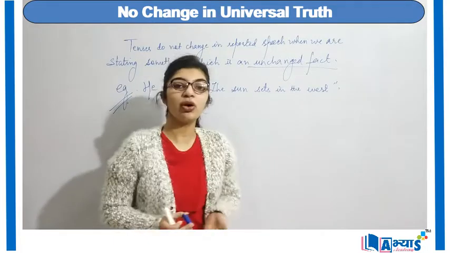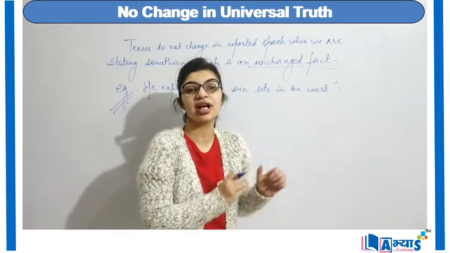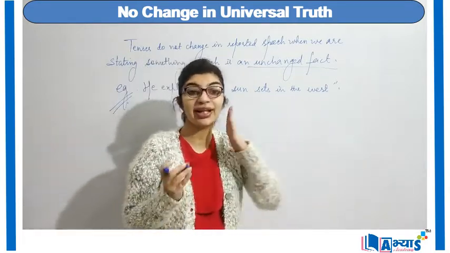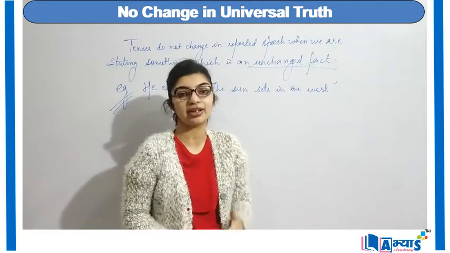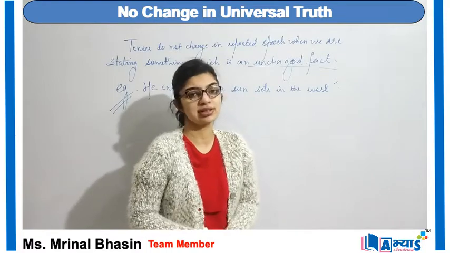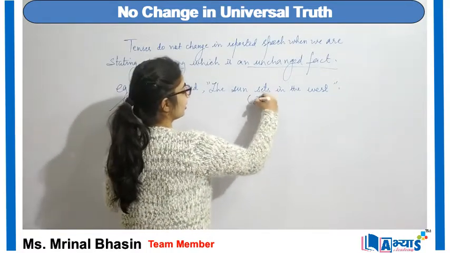This fact we all know, and it can never happen when the sun will set in the north, south or east. No, the sun will always set in the west, and this is a proved fact which cannot be changed by any scientist, any person. So, this is a direct speech.